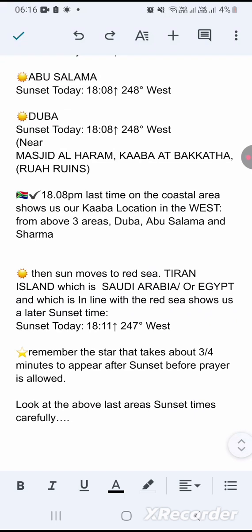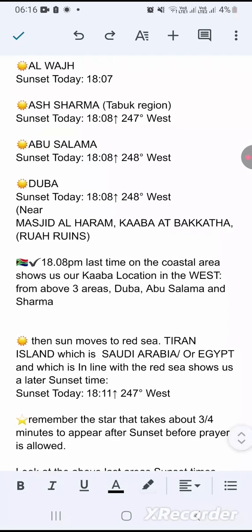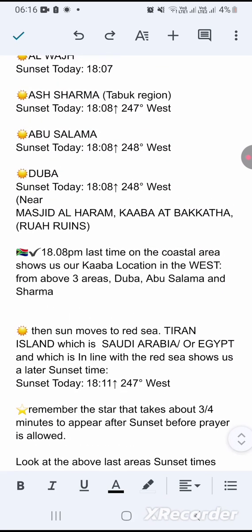Then the sun moves to the Red Sea, Tiran Island, which is Saudi Arabia or Egypt, and which is in line with the Red Sea, showing us a later sunset time, about 18 minutes past 11. And if we continue, remember that the star takes about 3 to 4 minutes to appear after sunset before the prayer is allowed. Look carefully at the last area sunset times. It shows 18:11 by Tiran Island and 18:08.